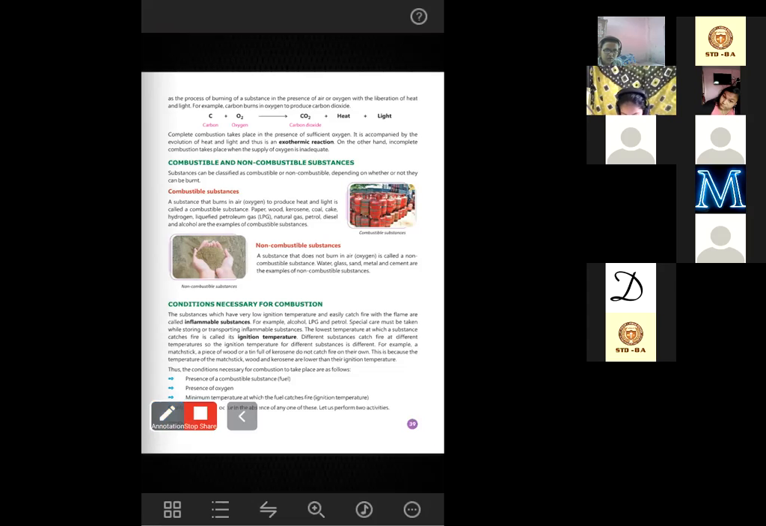What are the conditions needed for combustion? The primary condition is the presence of oxygen. But let's see what is written here. The substances which have very low ignition temperature and easily catch fire with the flame are called inflammable substances. So, very low ignition temperature. Ignition temperature means what?